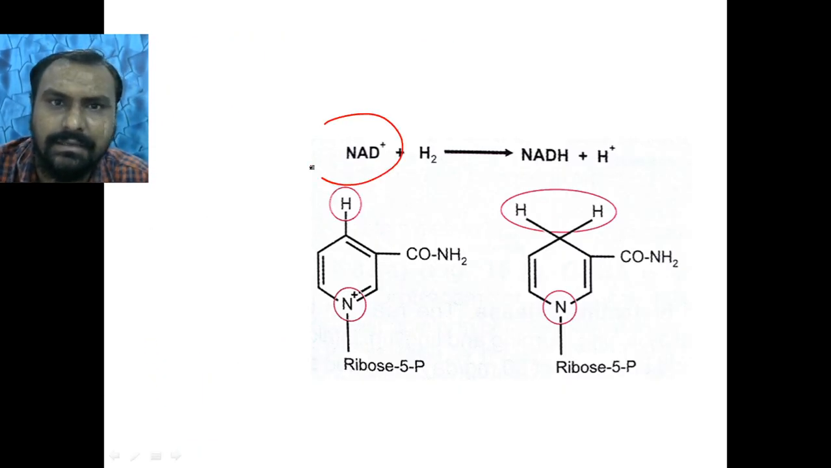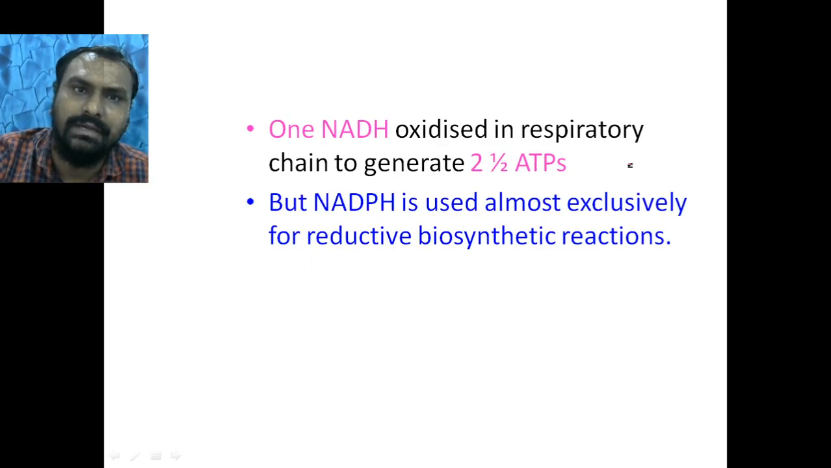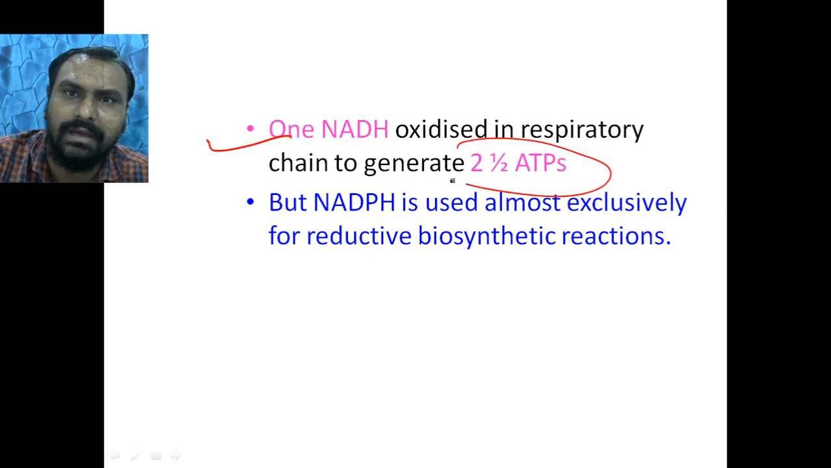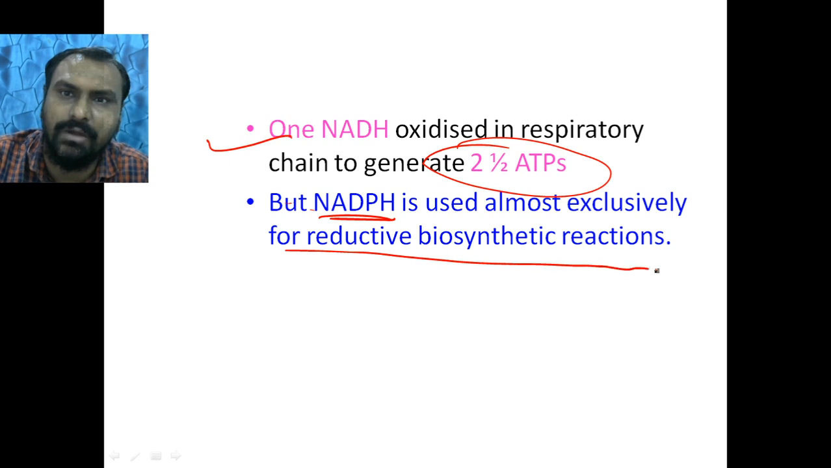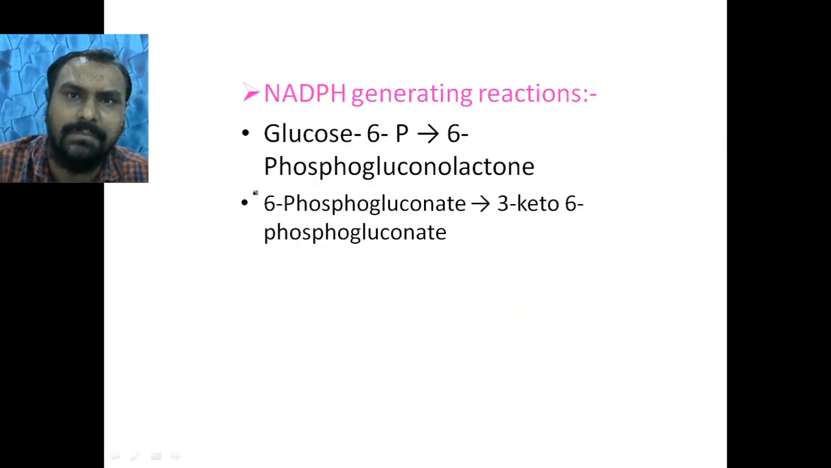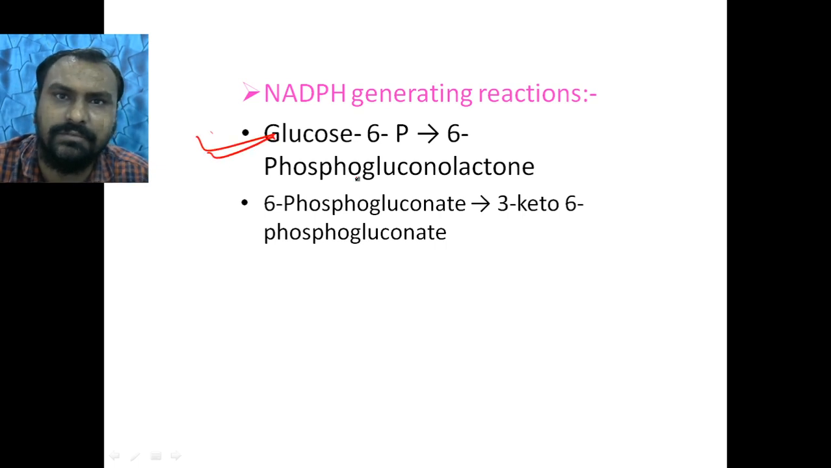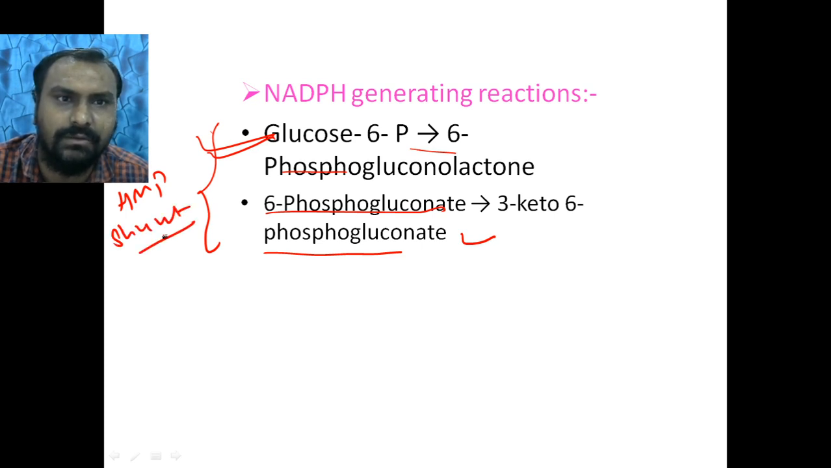So NAD will get 2 hydrogens and it is converted to NADH and H plus. We have already seen this. When NADH is oxidized, it gives 2.5 ATPs, while NADPH is mainly for reductive biosynthesis reactions. The NADPH generating reactions are glucose 6-phosphate to 6-phosphogluconolactone, and 6-phosphogluconolactone to 3-keto 6-phosphogluconate. This is the main pathway, the oxidative step of the HMP shunt pathway.